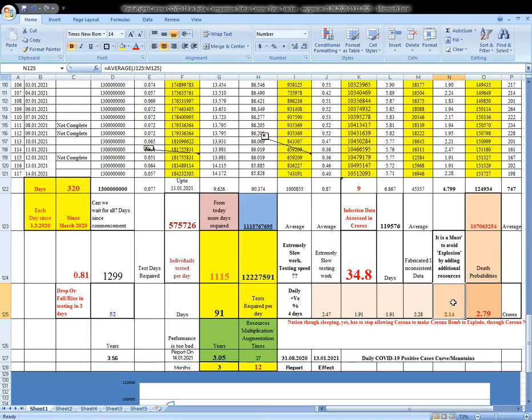So the average is 2.14. When the average is 2.14, how can I say it is 0.81? The point is, it should not be 0.81, it should be 2.14. And when you apply it to the whole population, how much should it be?